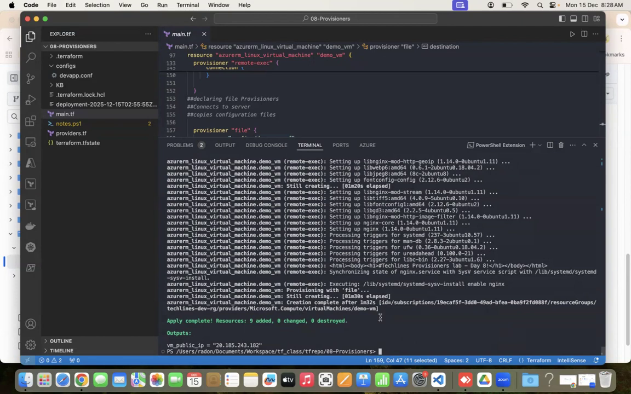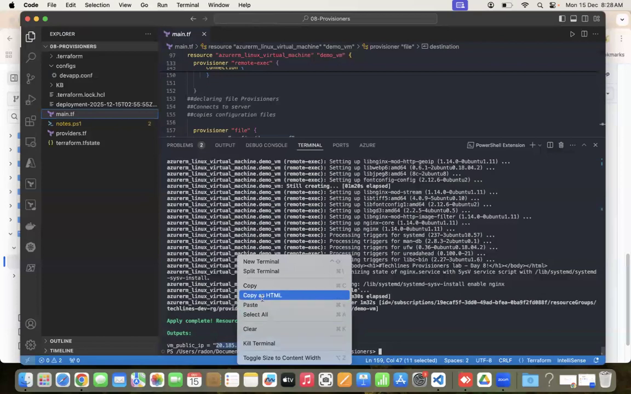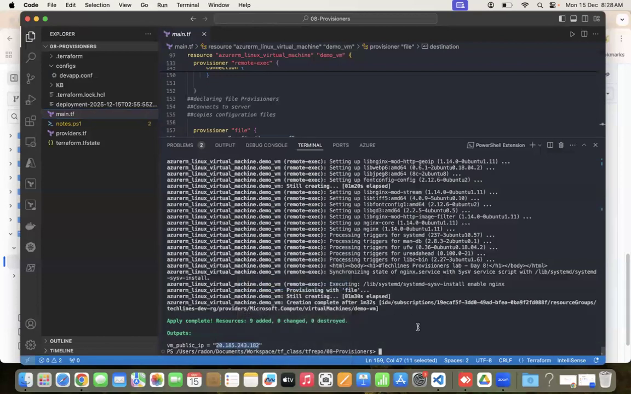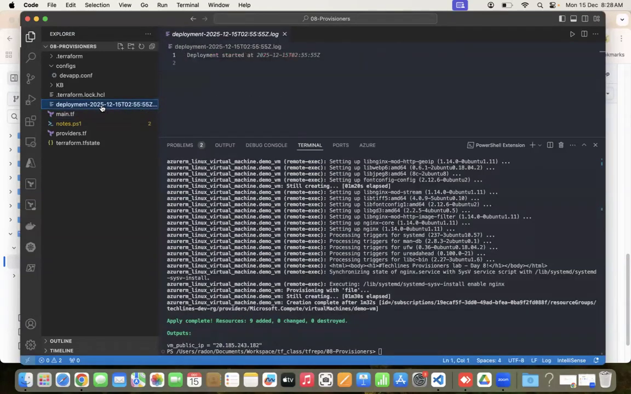Okay, it seems like this got completed. I got my public IP. So this is the public IP which got mapped to the VM. So let's check first thing first. Okay, local execute. So this is the deployment file which got created in my local. It says deployment started at. So this is the time when it has started. Okay, I think this is in a different time zone. It shows 2:55. I'm not sure which time zone it is.